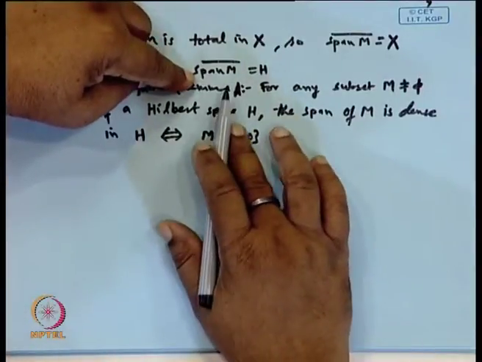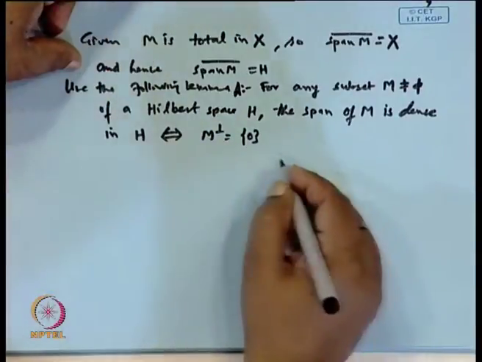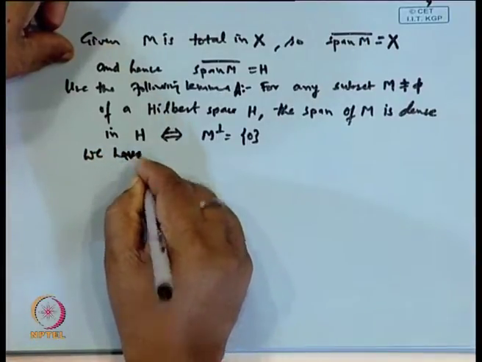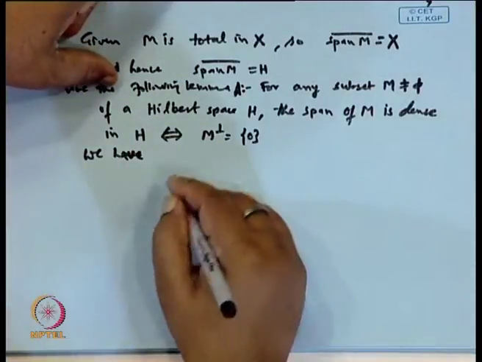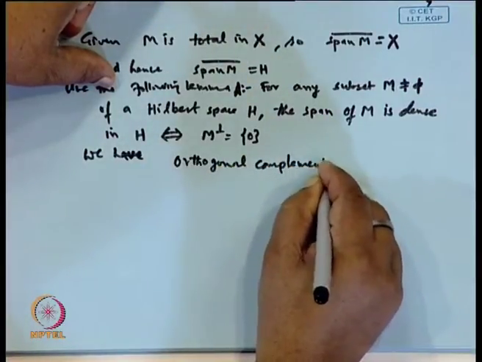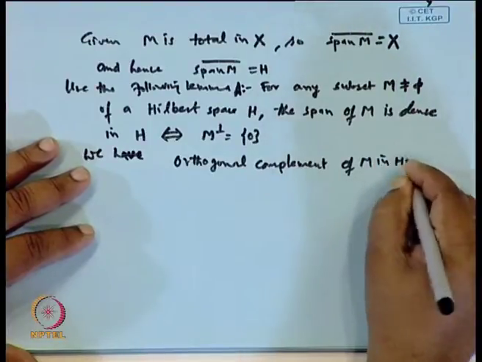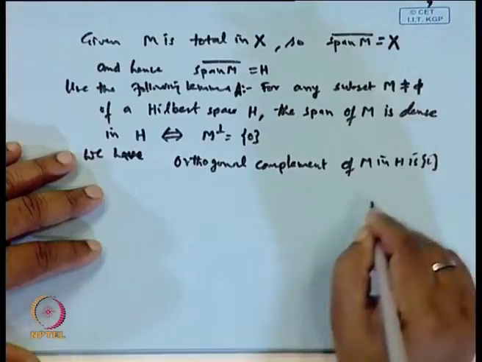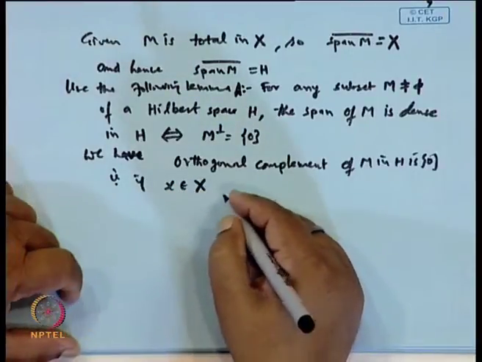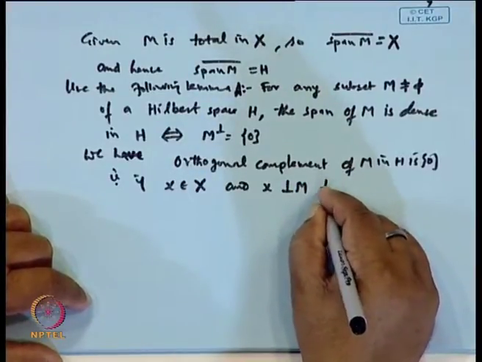So this shows that the orthogonal complement of M in H is the singleton set 0, and that is, if x is an element of capital X and x is orthogonal to M, then x must be 0.